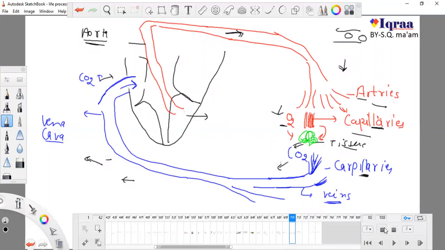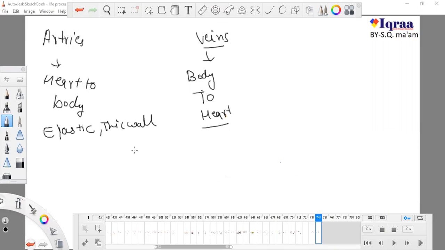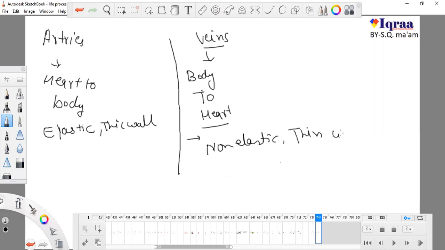We know that only arteries can feel the blood pressure, because veins cannot. Veins are not getting the blood directly from the heart, so arteries are elastic and thick walled, and at the same time veins are non-elastic and thin walled. Arteries feel the pressure of the ventricle, and veins have no such pressure.